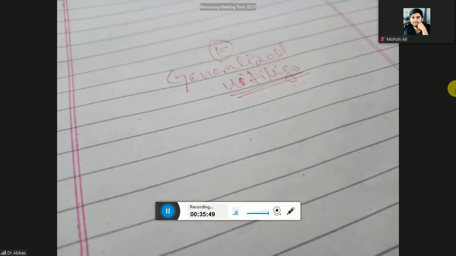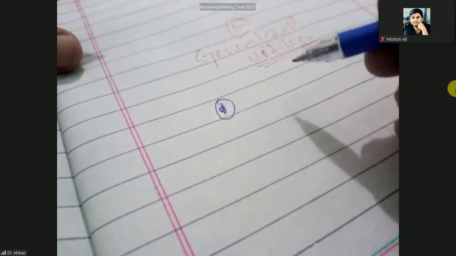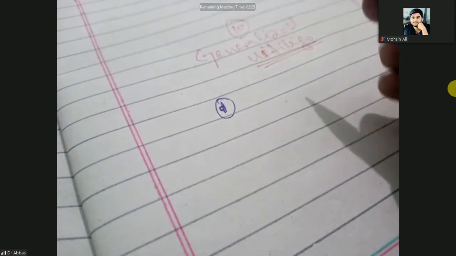Generalized vitiligo. Okay, next one is generalized vitiligo. Generalized vitiligo again has different types. First one is vitiligo vulgaris.